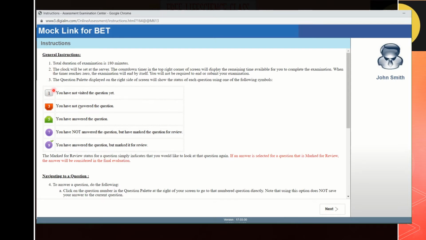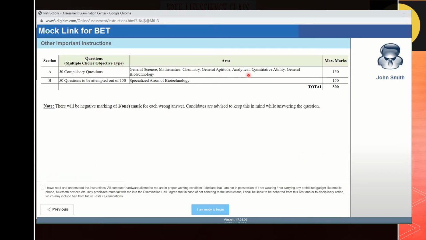Here you can see two sections. The first section includes 50 compulsory questions. Section B includes 50 questions to be attempted out of 150 questions. Part A consists of general science, mathematics, chemistry, general aptitude, analytical and quantitative ability, and general biotechnology. In part B, you have to answer only 50 questions from 150, from specialized areas of biotechnology. The maximum mark for each section is 150, in total 300, and negative marking is there. One mark will be deducted for each wrong answer, so candidates are advised to keep this in mind.